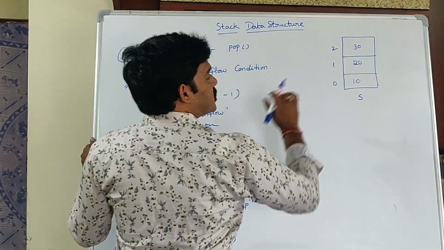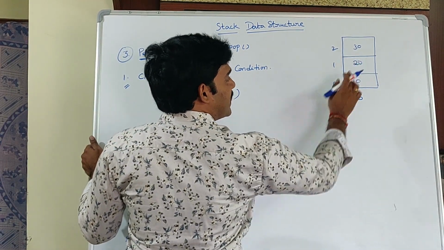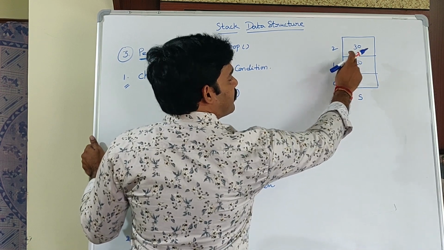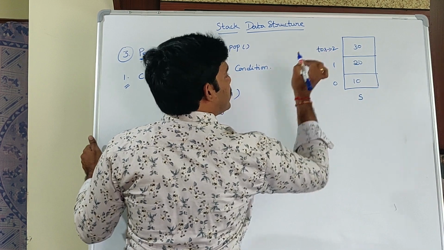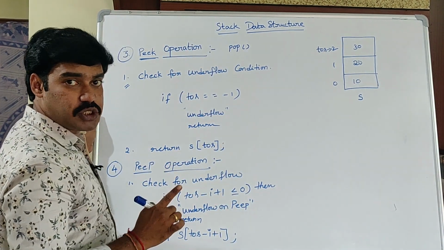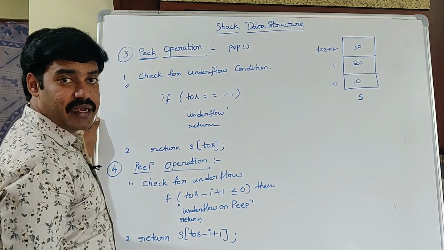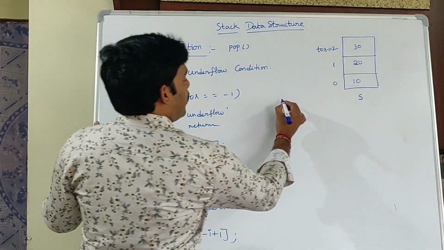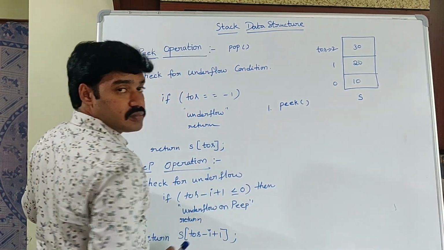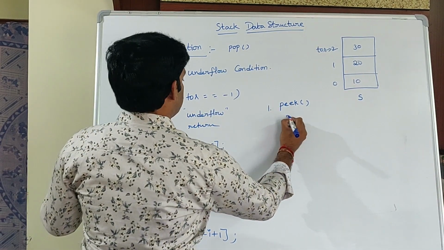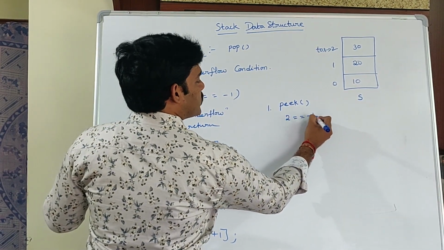Assume that this is my stack S with size 3. Elements are 10, 20, 30. My TOS points to which one? Topmost one, that is 30. TOS is 2, that points to an element 30. I am calling the function peek. Peek function. What is my TOS? 2. Is 2 equal to -1?